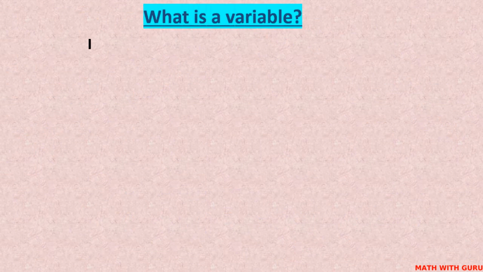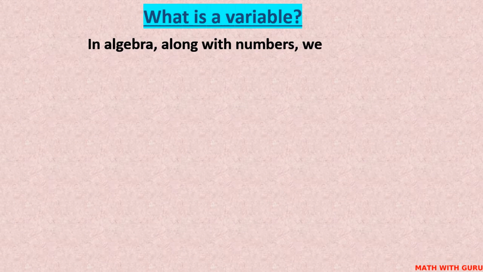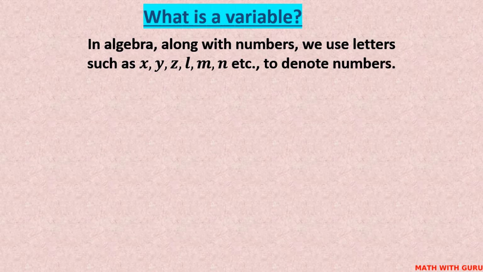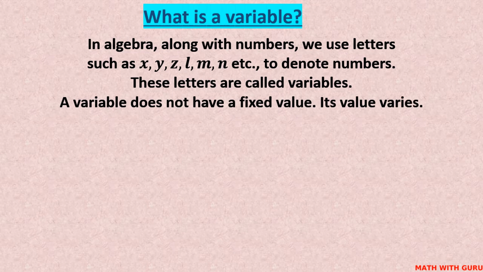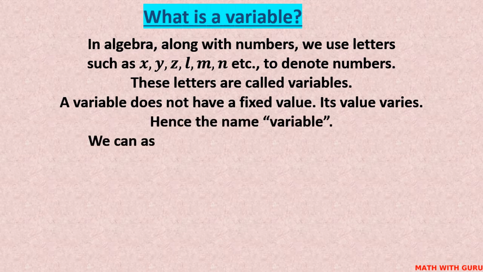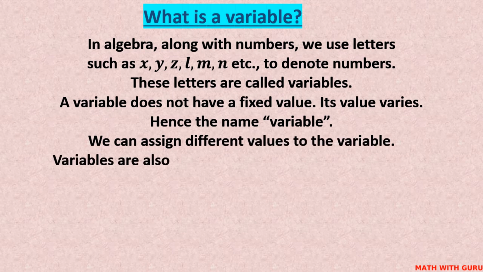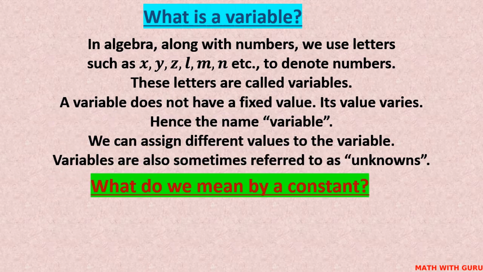What is a variable? In algebra, along with numbers, we use letters such as x, y, z, l, m, n, etc. to denote numbers. These letters are called variables. A variable does not have a fixed value. Its value varies. Its value changes. Hence the name variable. We can assign different values to the variable. Variables are also sometimes referred to as unknowns.